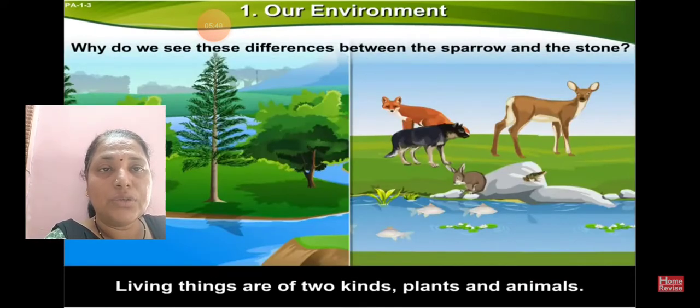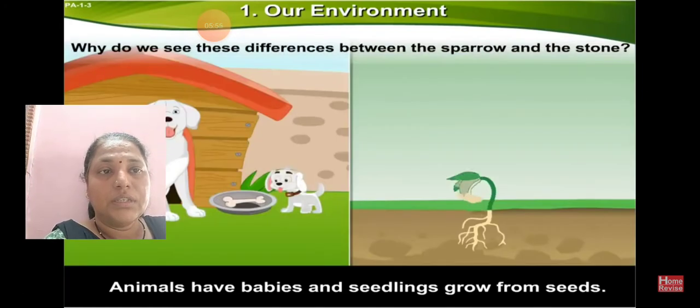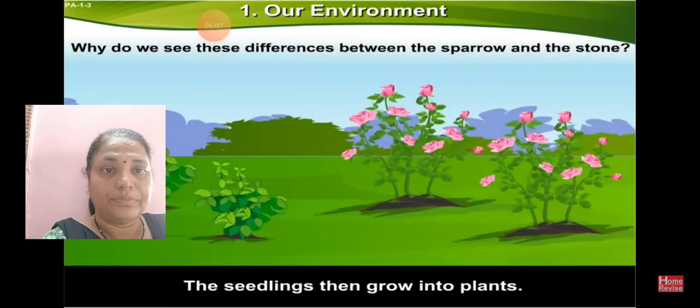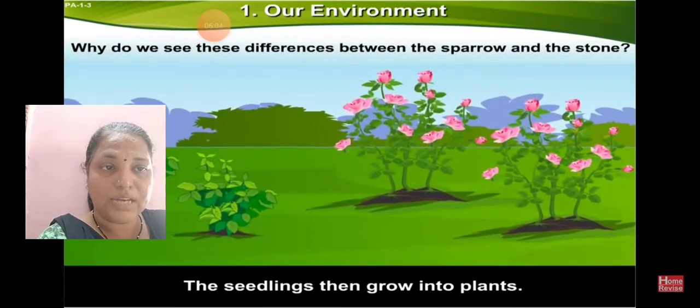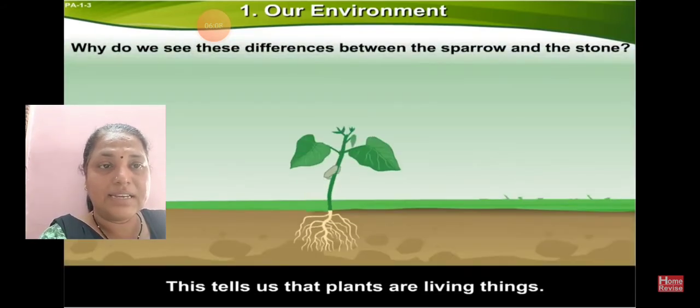In living things, there are two types: plants and animals. Both are included in the living thing group. Dogs and plants: animals have babies, and seedlings grow from seeds. The seedling then grows into a plant. This tells us that plants are living things.